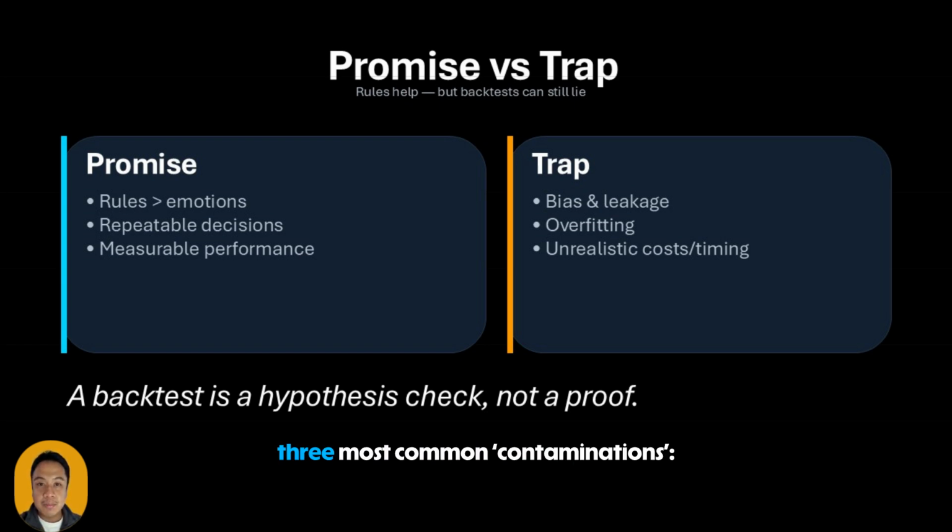Let me list the three most common contaminations. Bias and leakage: your backtest accidentally uses future information. Overfitting: you tried many strategies and the winner is just luck. Unrealistic trading: no costs, wrong timing, assuming perfect fills. So today I want you to adopt a mental rule. A backtest is not a proof of alpha. A backtest is a tool to try to kill your hypothesis. If it survives honest tests, then we start respecting it.